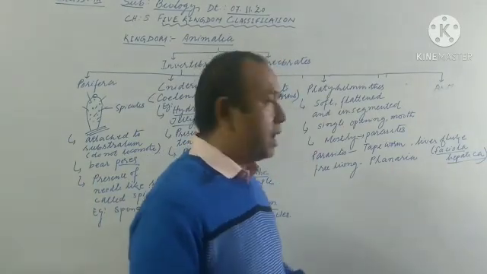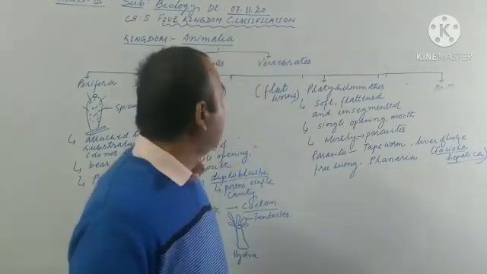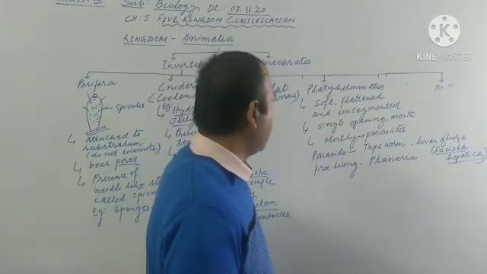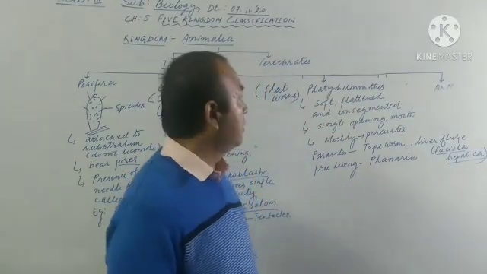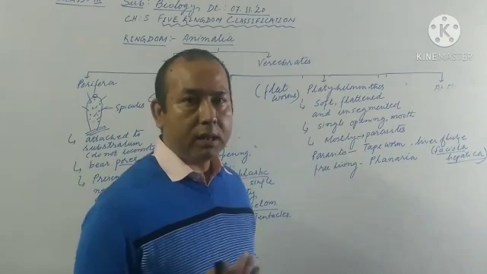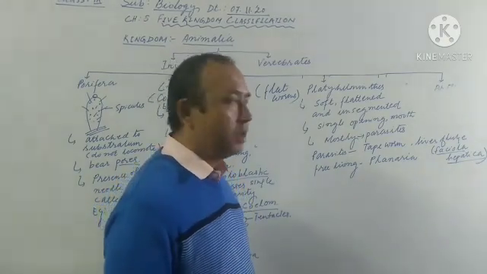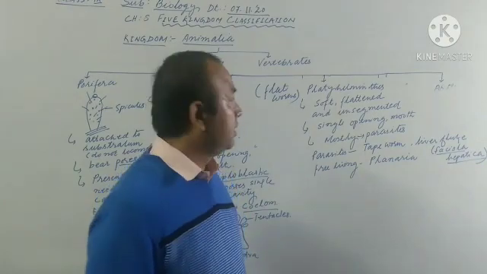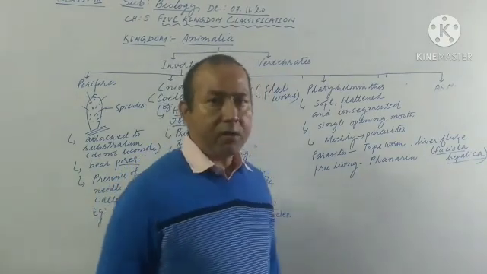It is followed by another group which we call Aschelminthes. Aschelminthes is also called Nematoda, so don't get confused. Then followed by Annelida, then Arthropoda, then comes Mollusca, then Echinodermata.